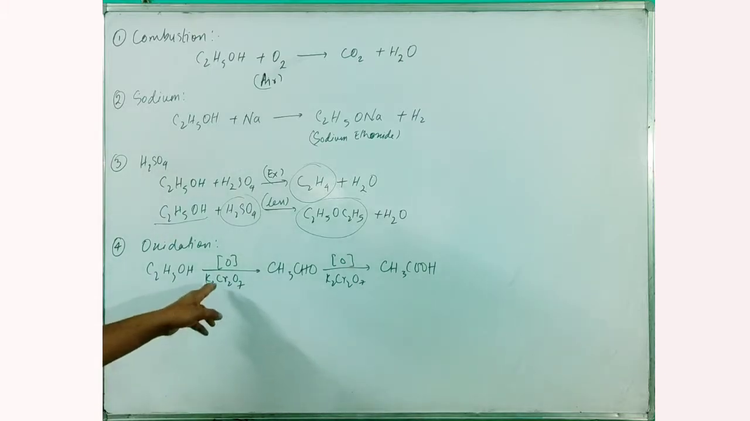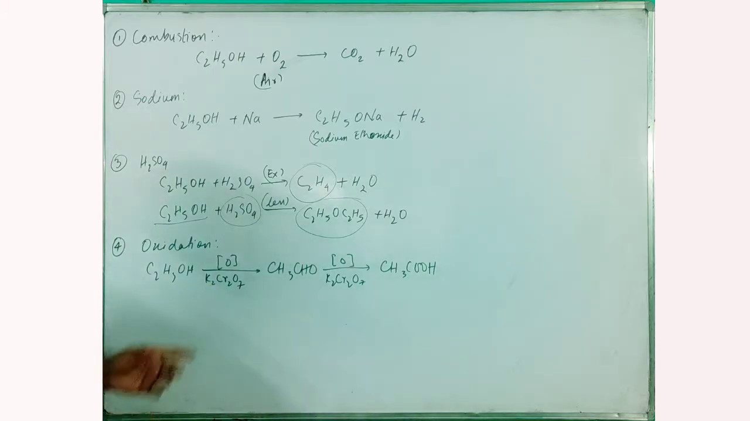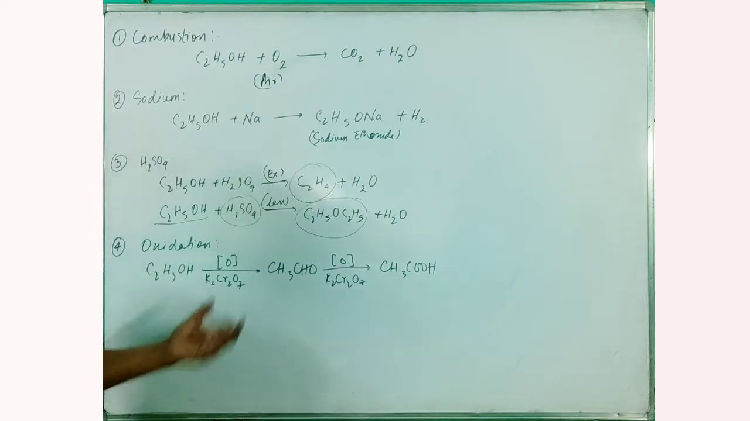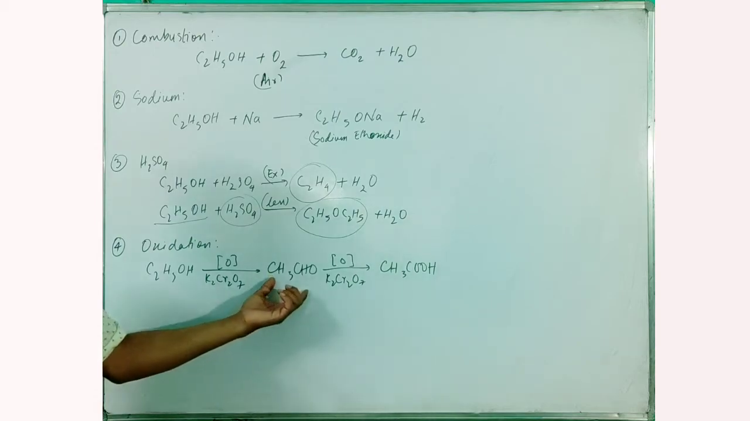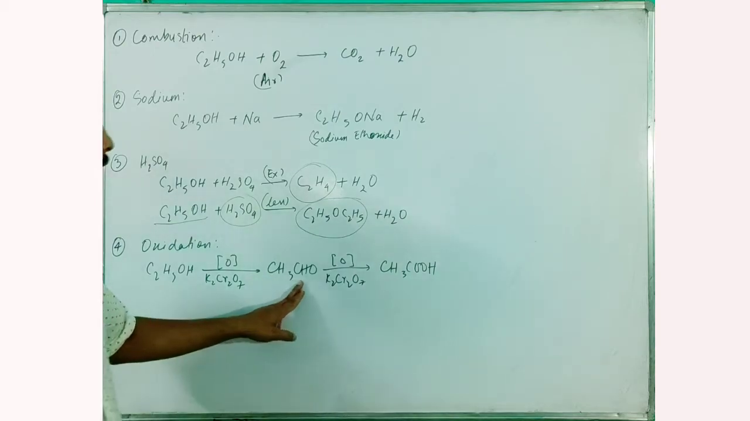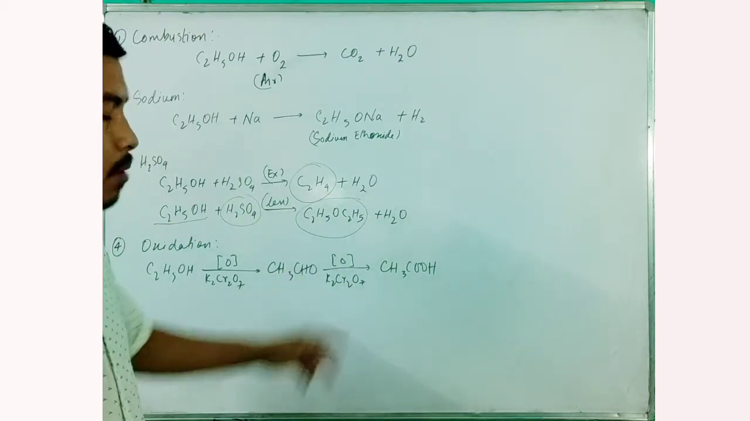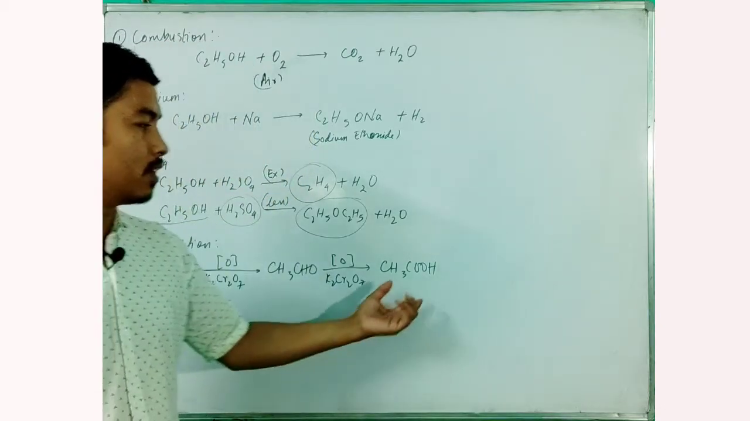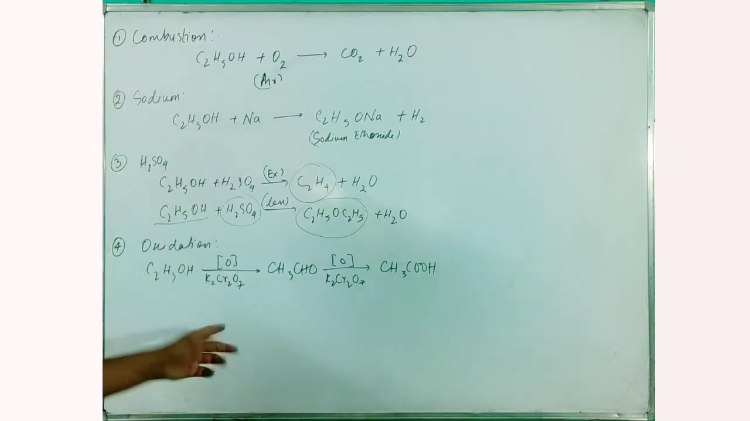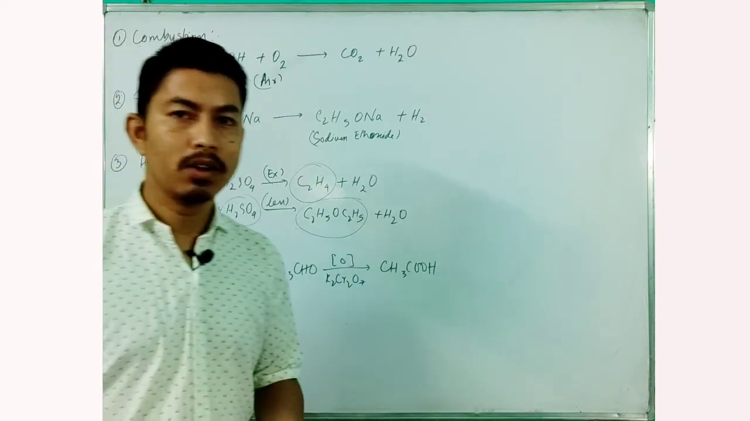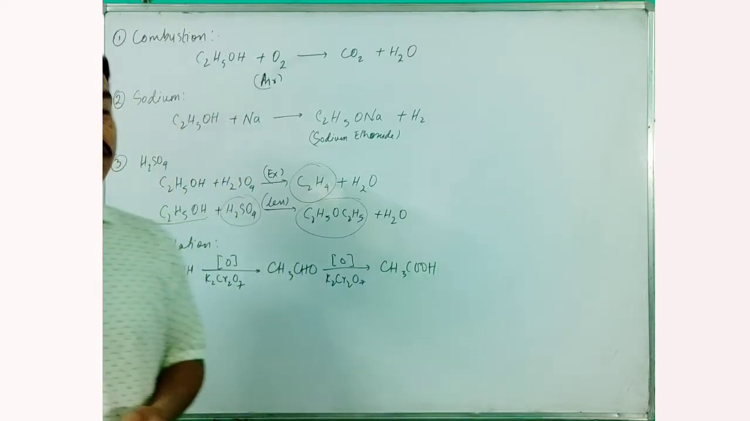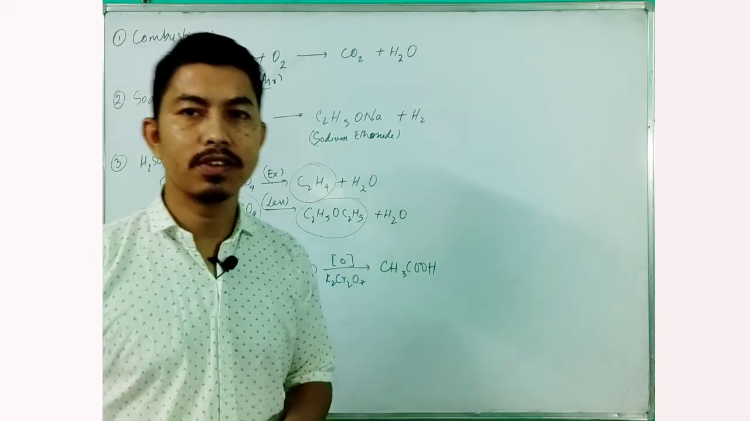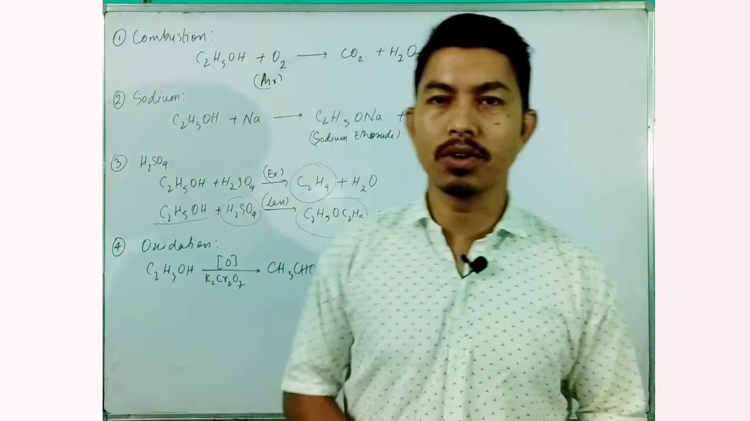Initially, when alcohol reacts with potassium dichromate solution, it produces aldehyde, and the aldehyde on further oxidation in the presence of potassium permanganate gives a carboxylic acid, that is acetic acid. That's why when alcohols are left open, they oxidize with the oxygen present in the air to produce acetic acid, so it becomes bitter to taste.